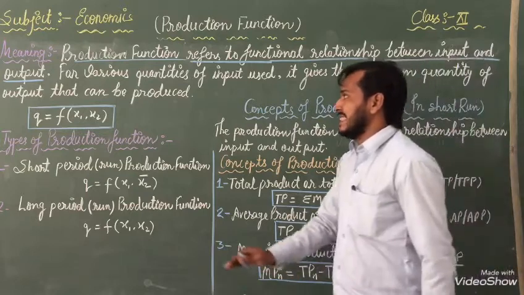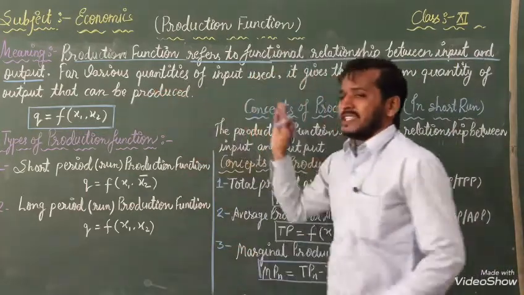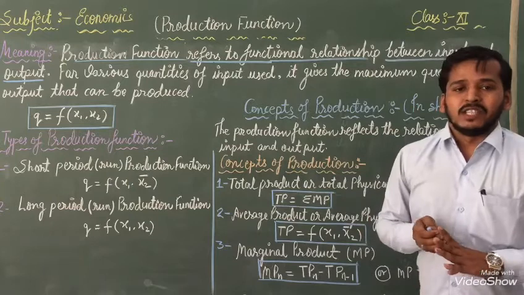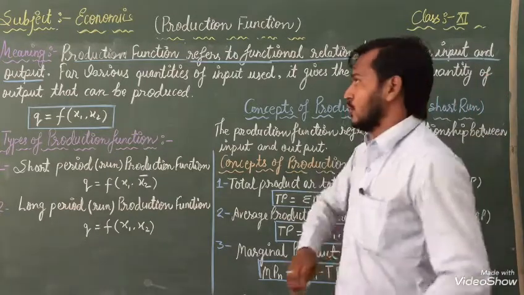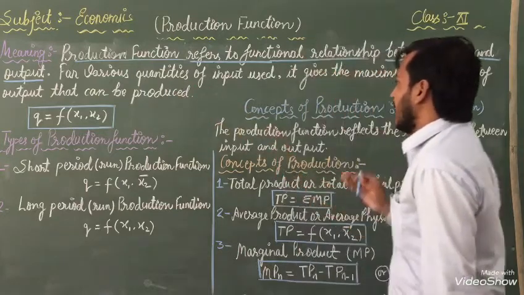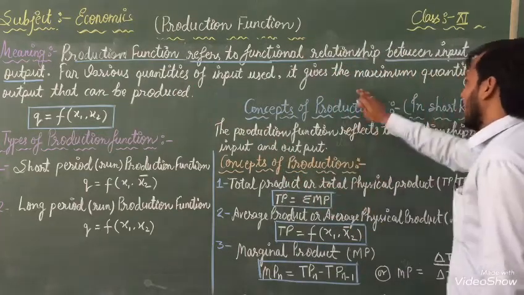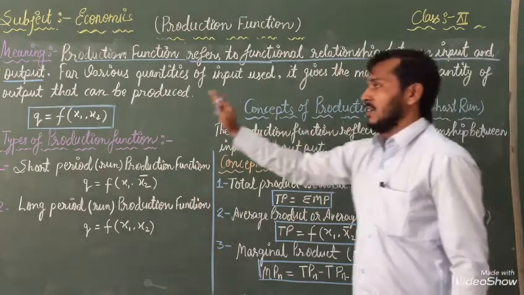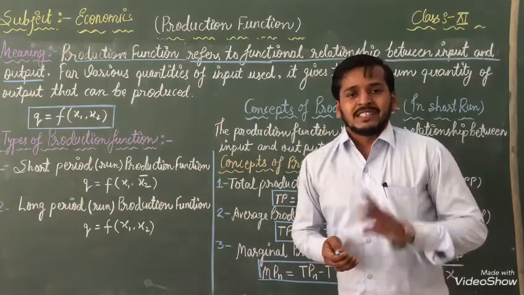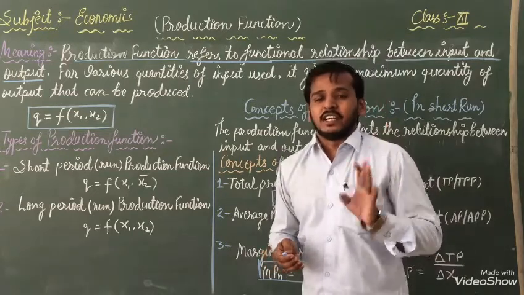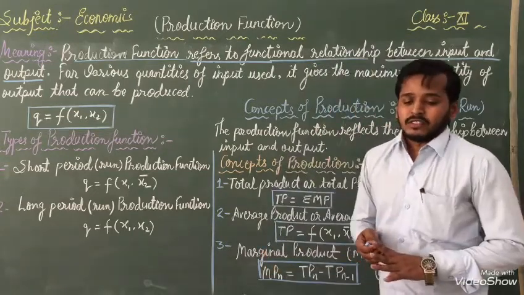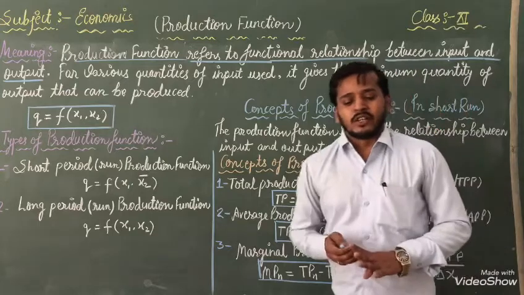Our input will be in various quantities. When we give input in our business organization, it should be in various quantities. After that, it will also provide you the maximum quantity of output. This is the result. On the basis of that, we are getting the quantity of production. Now we can know more about it.